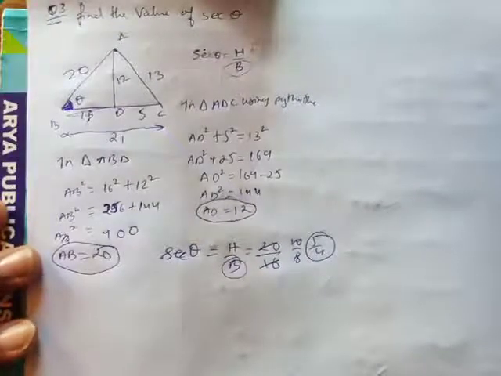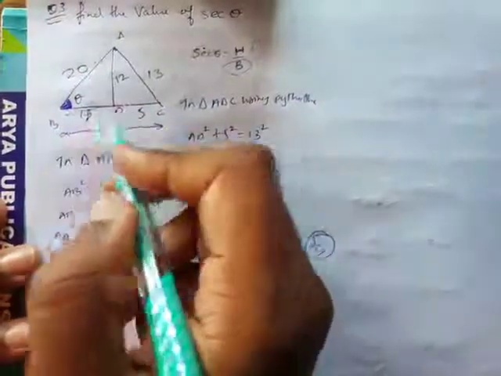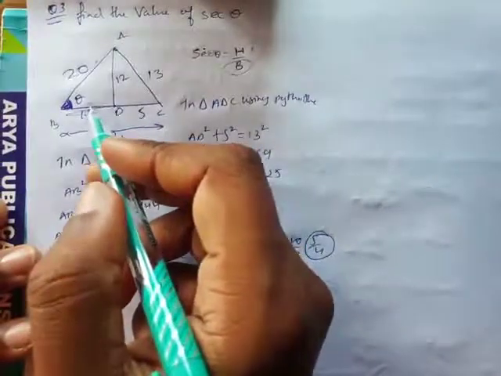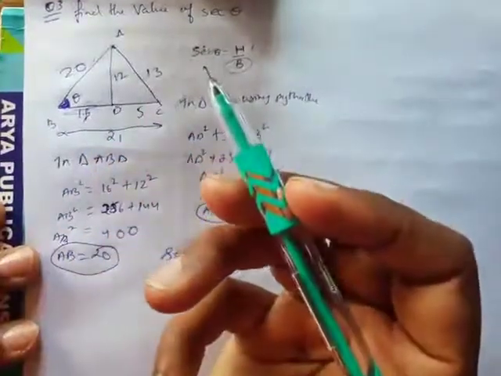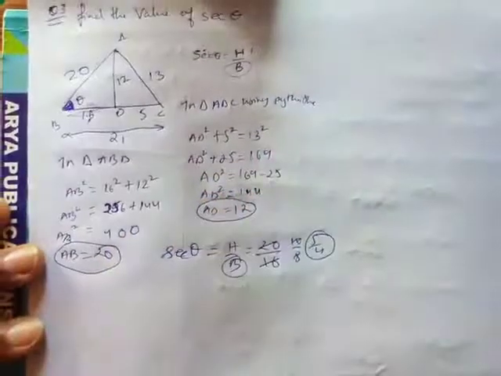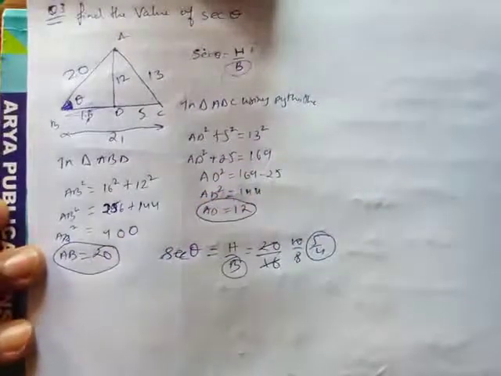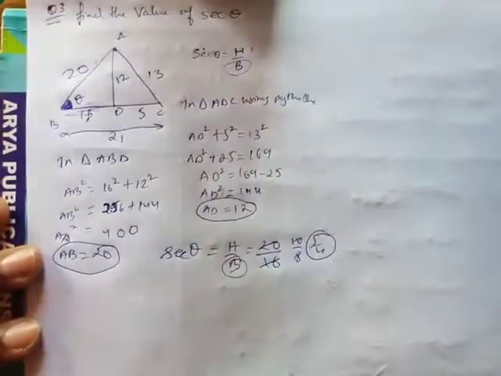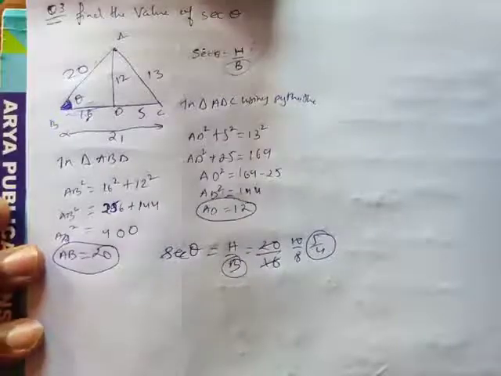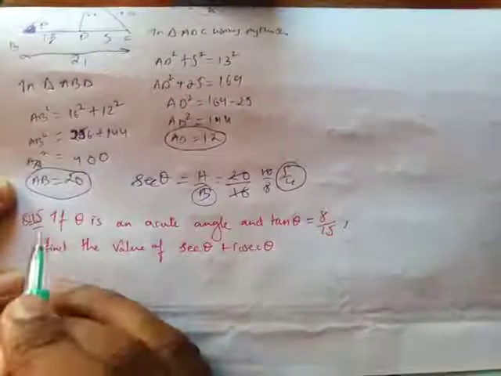Whenever the figures are given, the very first thing you'll do is figure out the unknown sides using Pythagoras theorem. After finding the sides that are unknown, then you'll move forward in finding the trigonometrical ratios that you have to find. Okay everyone, let's have a look over here.